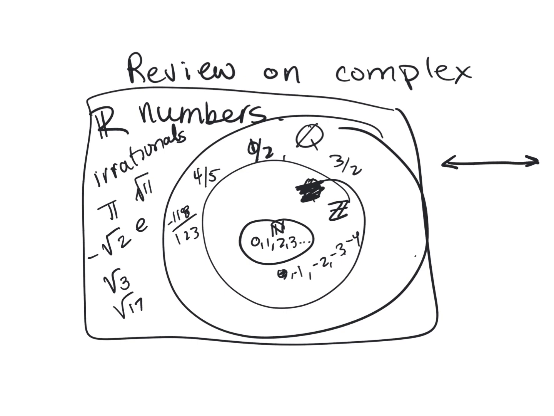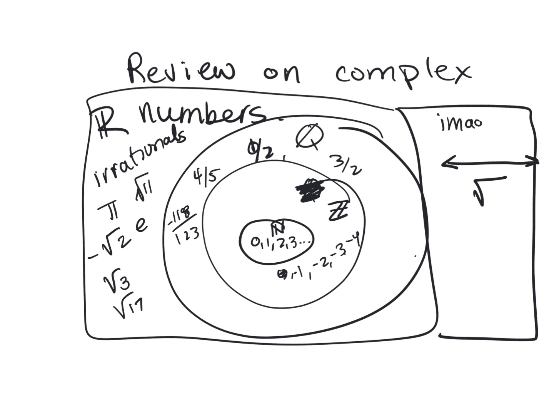But then there's a whole group of numbers that we tag on to this. And those are what happens when you try to square root a negative. Right? So any square root of any negative number becomes an imaginary number. So the square root of negative 12 and the square root of negative 13 and the square root of negative 11 and the square root of negative 2 and so on. All of these are imaginary numbers.